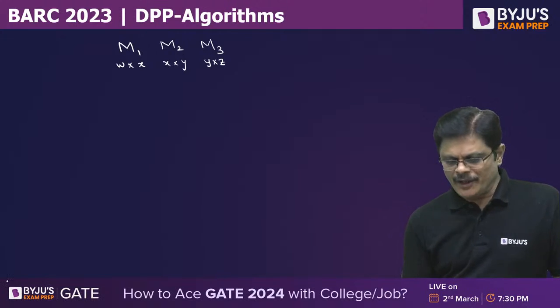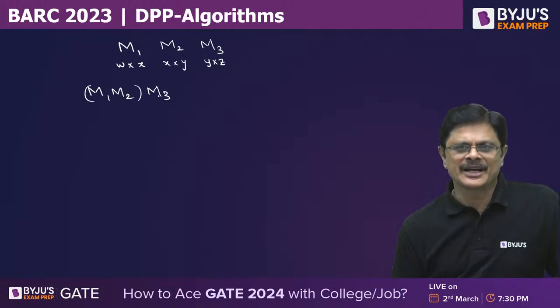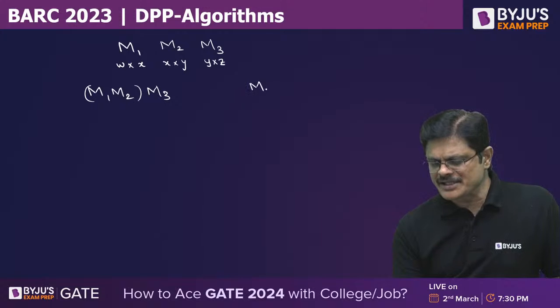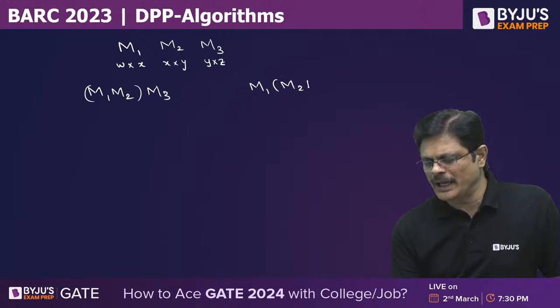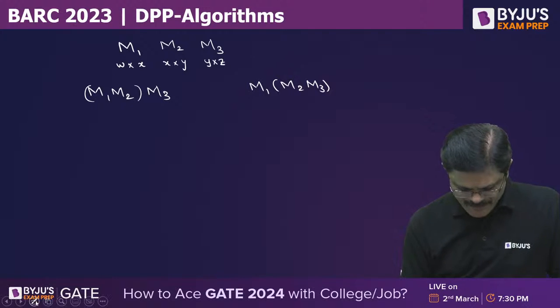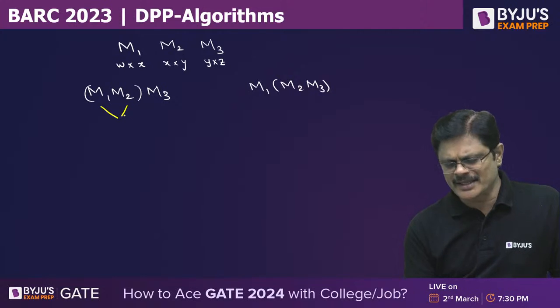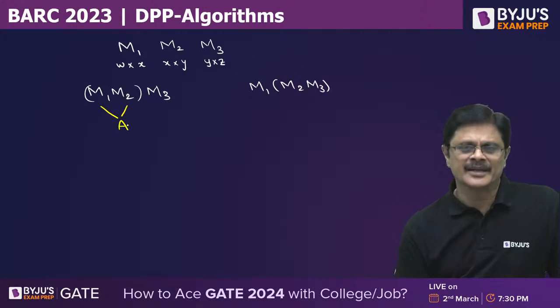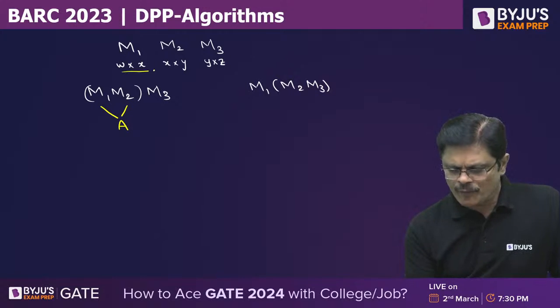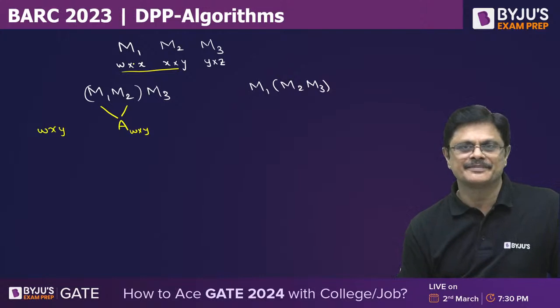Now if I do multiplication in this order, M1, M2 followed by M3, let us see how many multiplications are required. First you have to multiply these two. You get some intermediate matrix, let us call it A, and its order would be W by Y, and for that we require WXY multiplications.